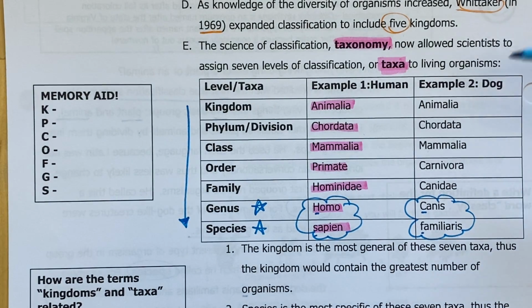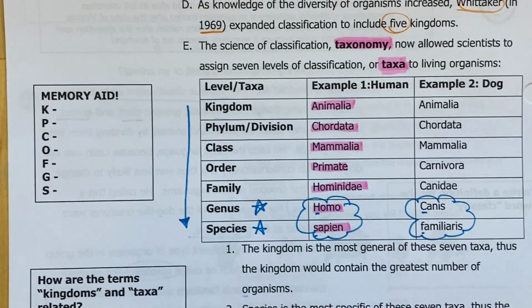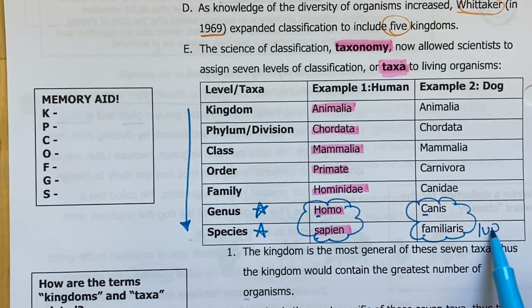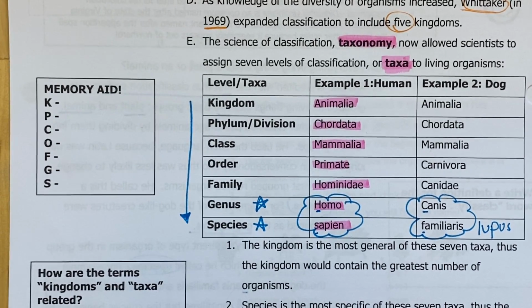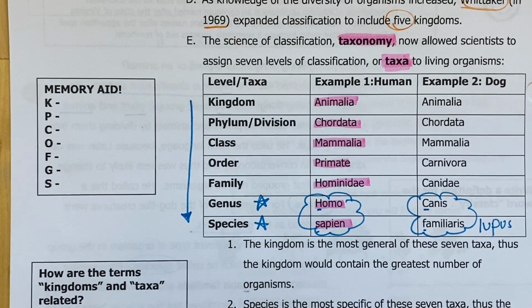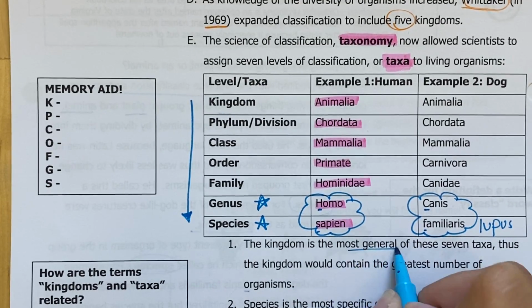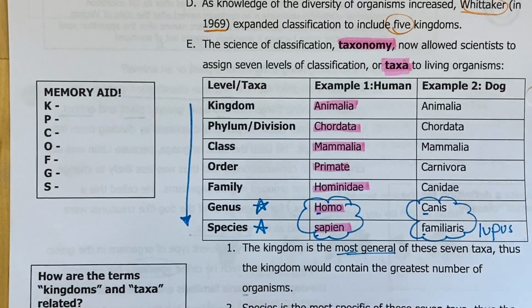So notice that Animalia, Chordata, Mammalia, Carnivora, Canidae, all of these up to this point, and actually up to genus, would mean that the dog and the wolf are related. The only thing that's different is the species. So Canis lupus would be a wolf, whereas the dog would be Canis familiaris. All right, so once again, species most specific, kingdom is the most general or the most broad.